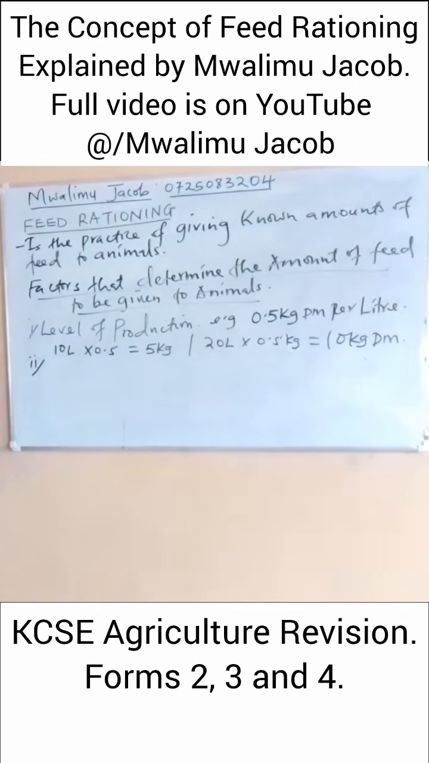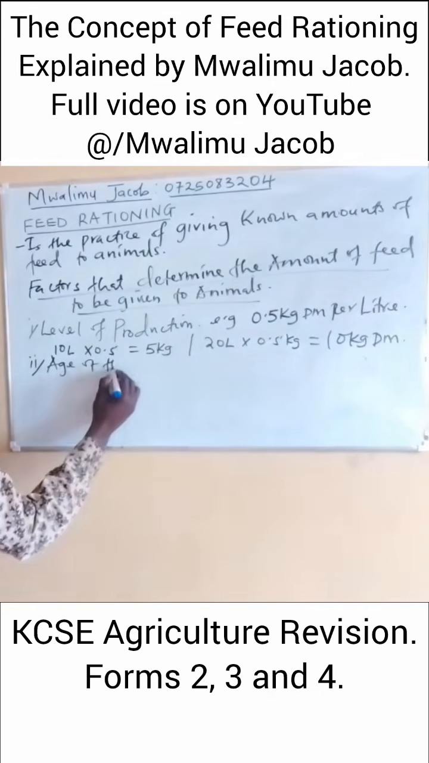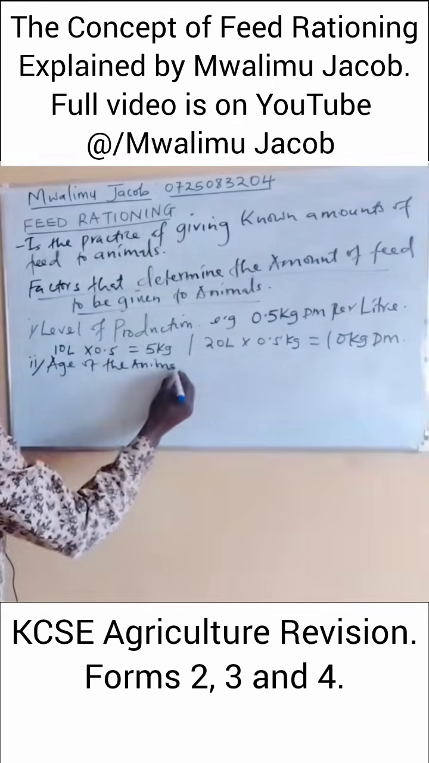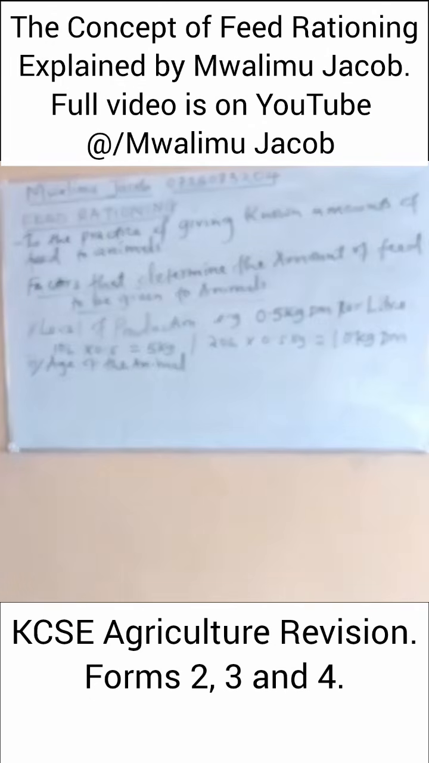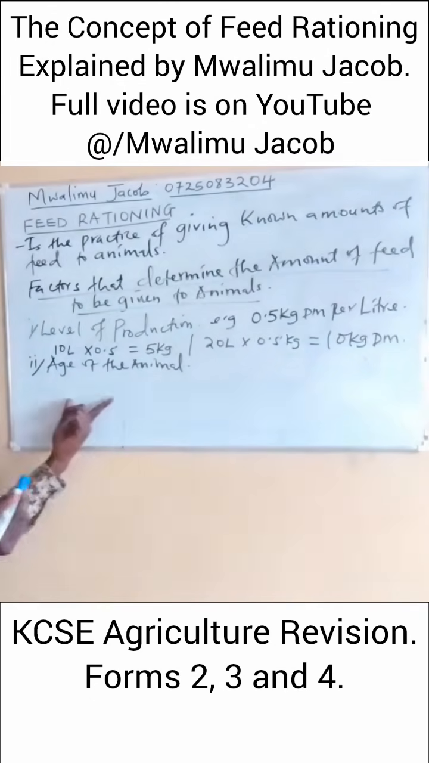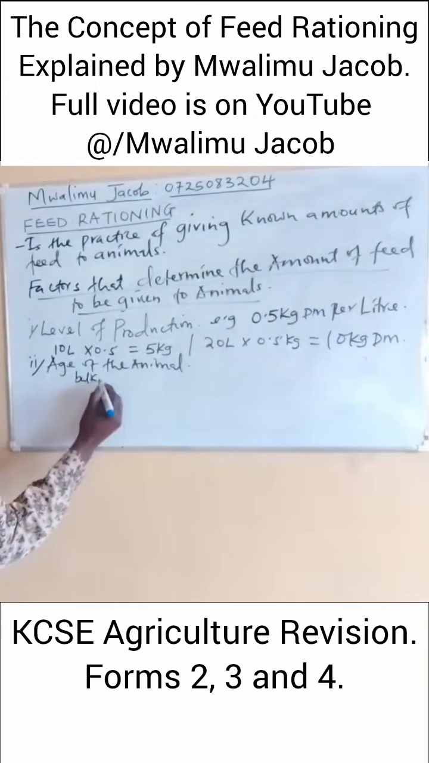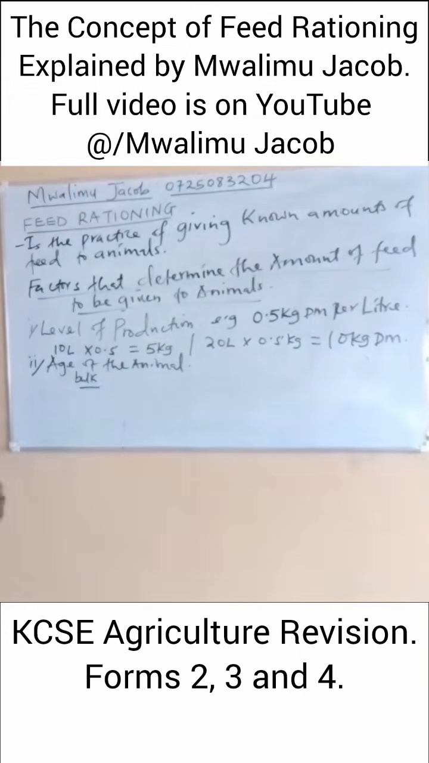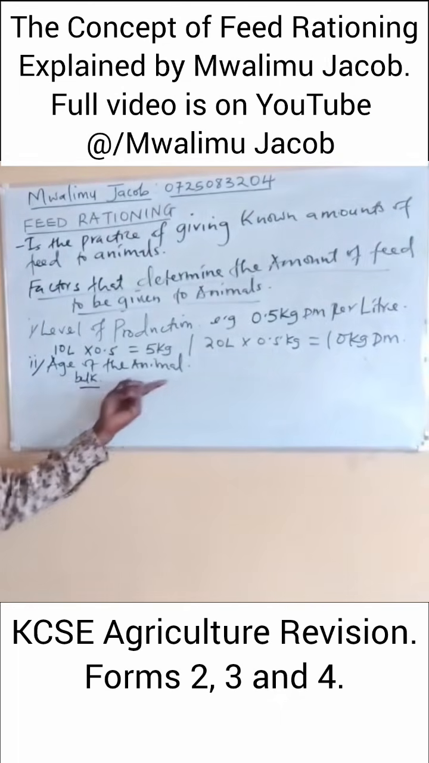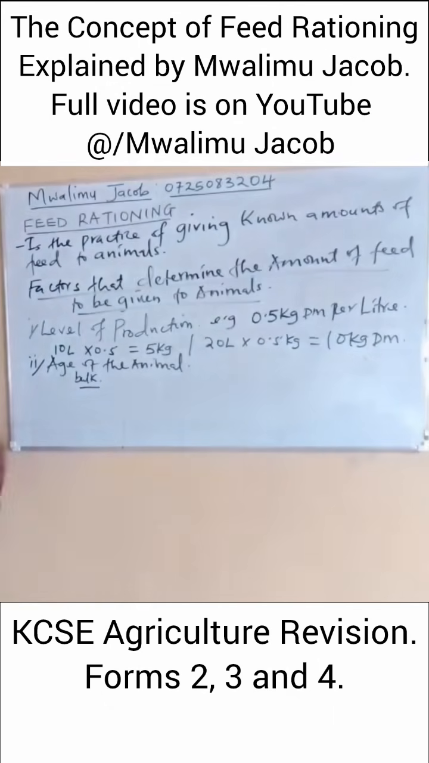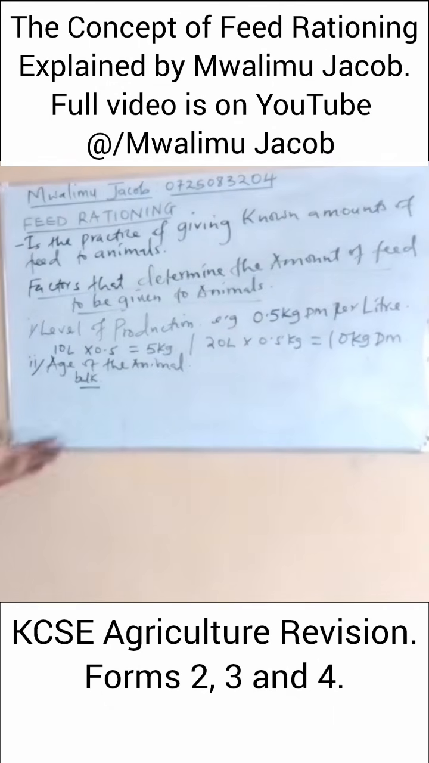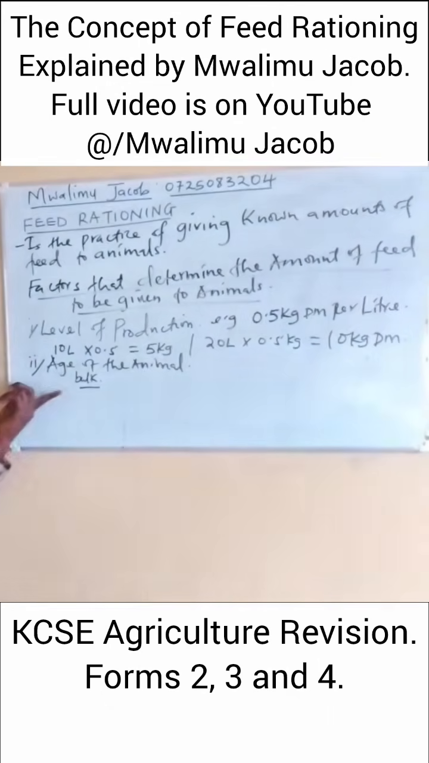Another factor that will determine the amount of feed to be given to an animal is the age of the animal. And when we talk of age of the animal, we all know that when it comes to bulk of feed, the young animals will feed less compared to mature animals. Mature animals have high capacity to consume a lot of food in bulk compared to young animals.